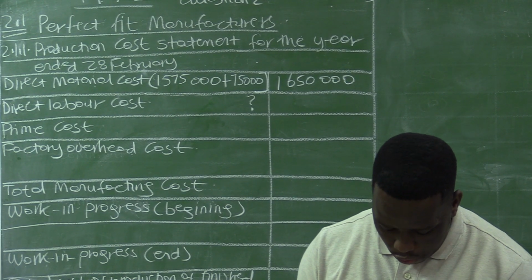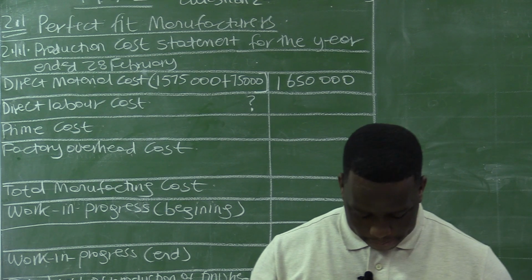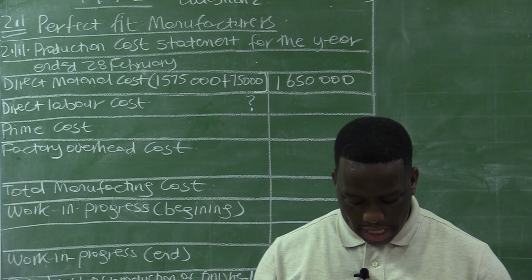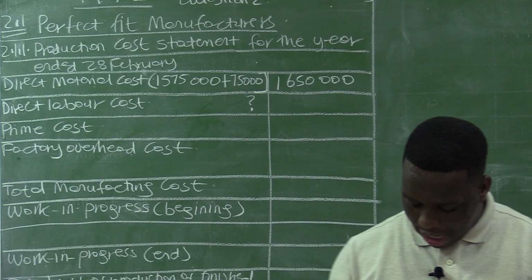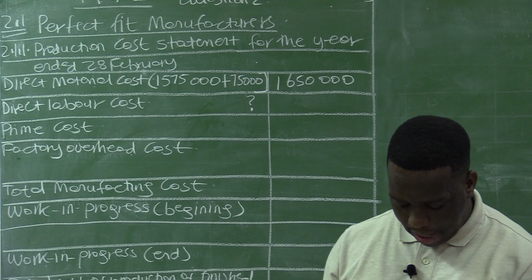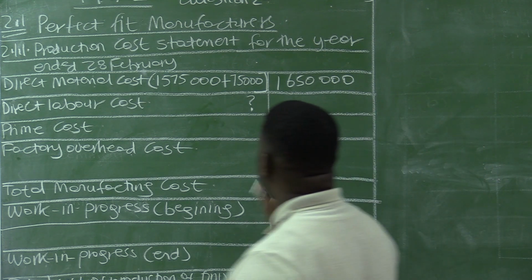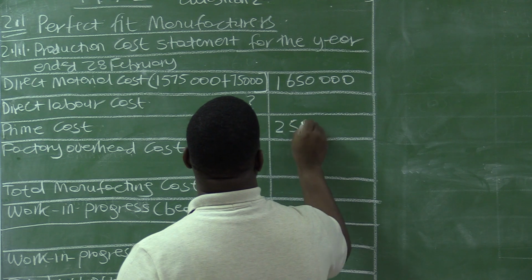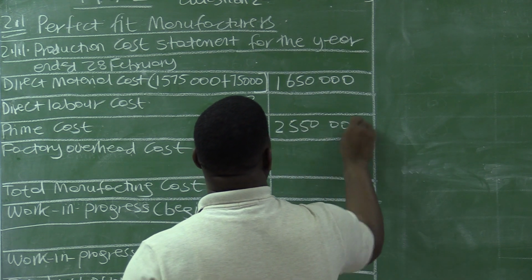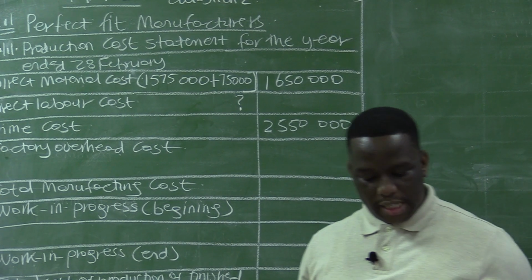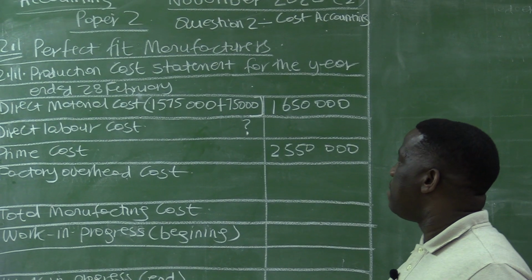But if you look at information D, the prime cost is given here. We are told that the prime cost, after all adjustments have been considered, is 2,550,000. So they've given us the prime cost, but they decided not to give us the direct labor cost.